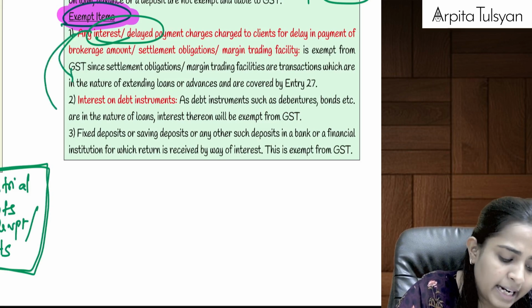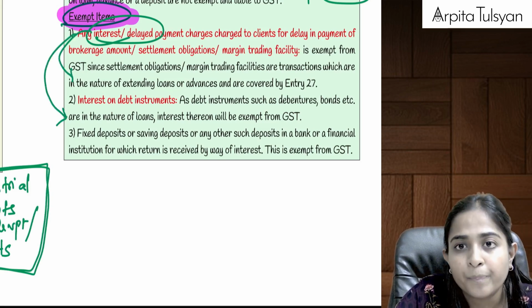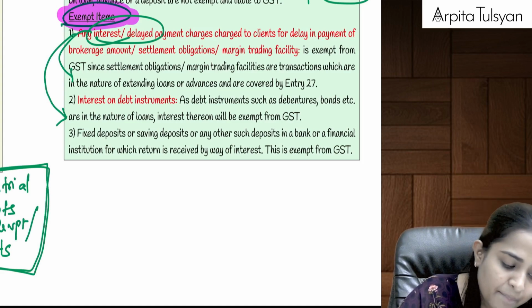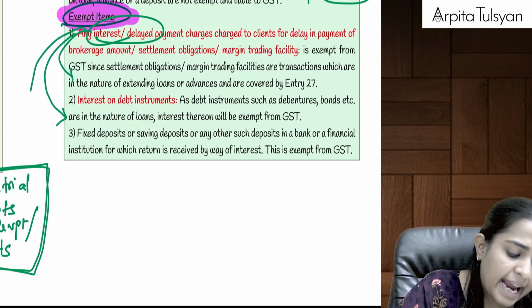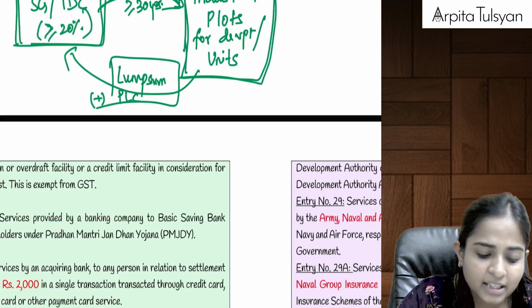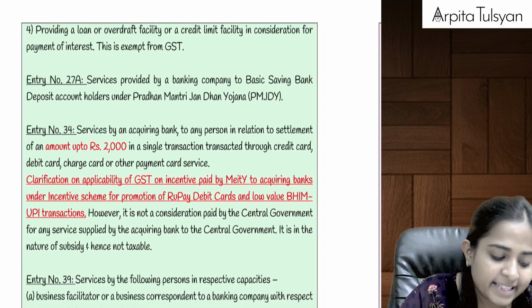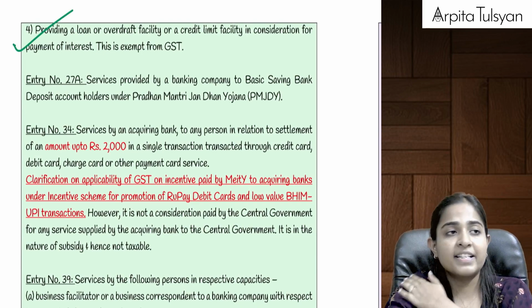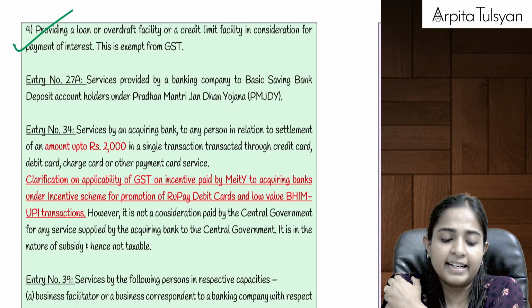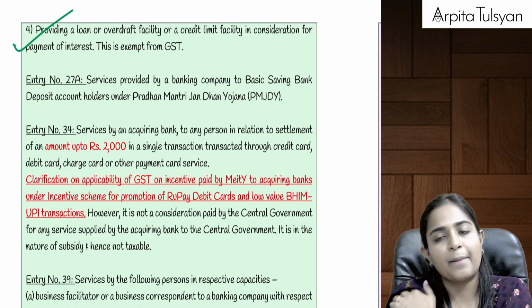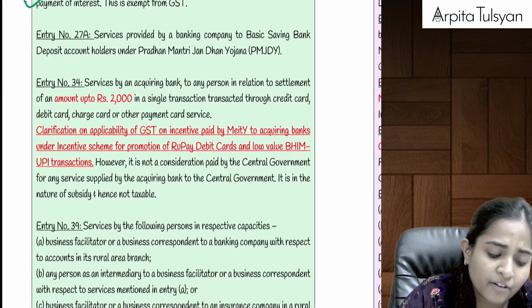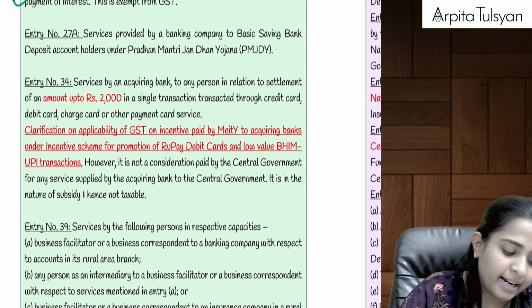Similarly, if the bank has given us some loan, or if the bank has issued some debentures, bonds, etc., on which the bank is charging any interest, even that will be exempted from GST. Then FD and savings bank interest that the bank pays to us are also exempted from GST. OD, loan facility, CC facility, credit limit, cash credit facility, etc., on which interest is applicable, will also be exempted from GST, because everything there is in the form of interest, right?